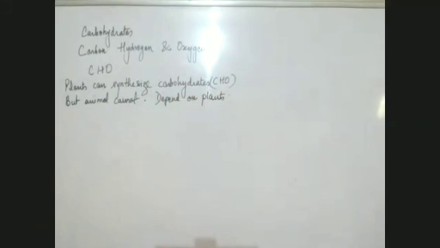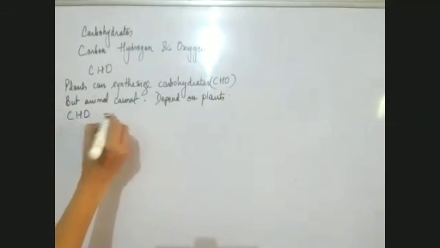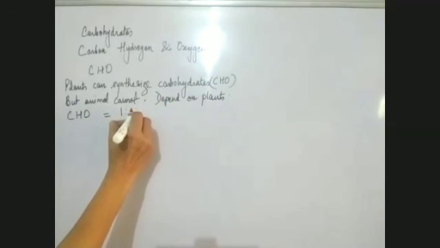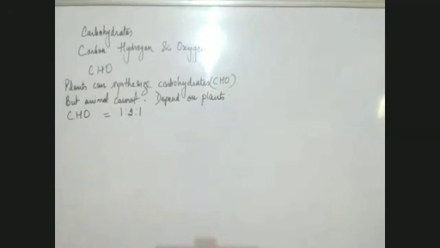Now, as we have seen, these are simple compounds and they consist of carbon, hydrogen, and oxygen. Now, what is the ratio of carbon, hydrogen, and oxygen? The ratio of carbon, hydrogen, and oxygen is 1:2:1. This is the ratio in carbohydrates.